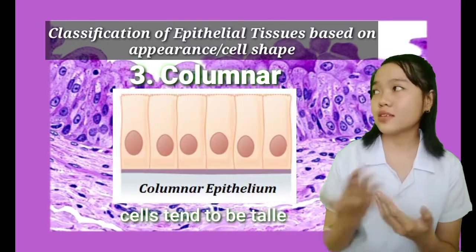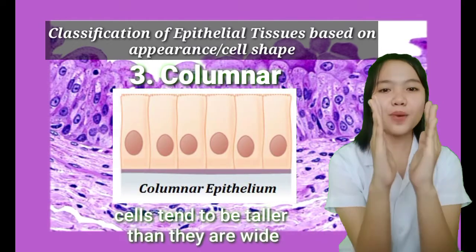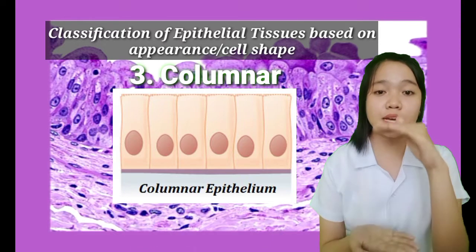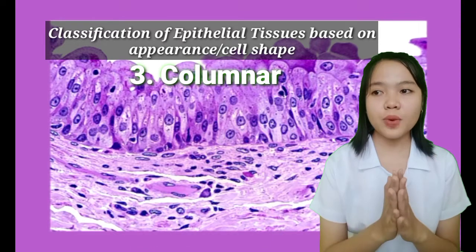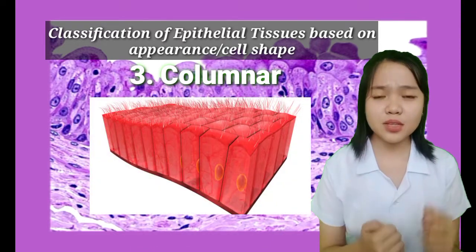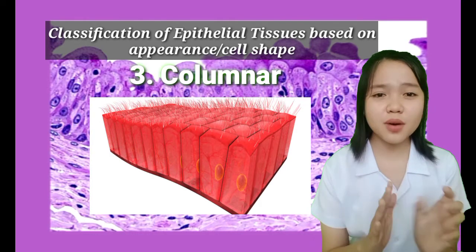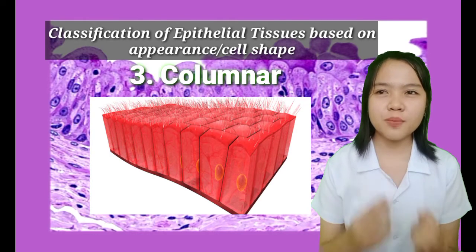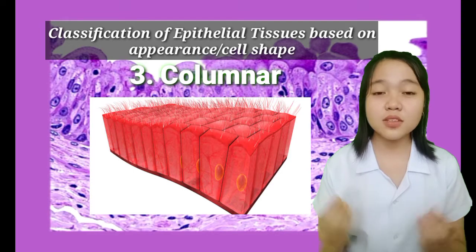And the third one is called columnar. So, columnar, this is an example of columnar. Parang mga column nga siya, mahaba siya, mataas siya, but they're not really that wide. So, parang mga column nga siya kapag we're making tables, diba? When we're making tables, may mga column siya. So, yun yung itsura niya. So, that is considered as columnar.